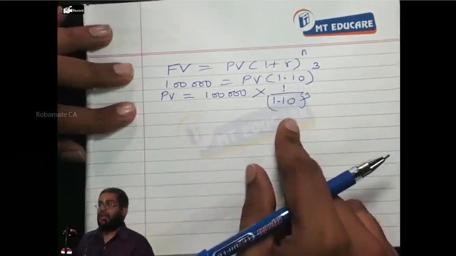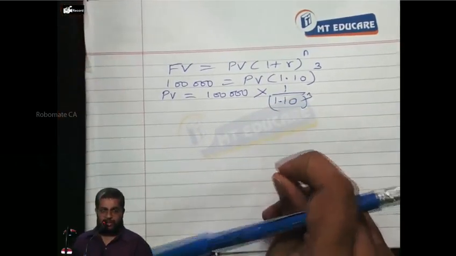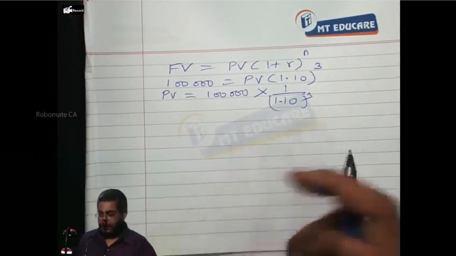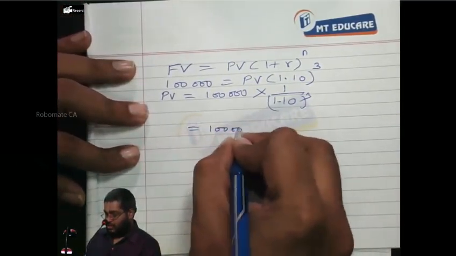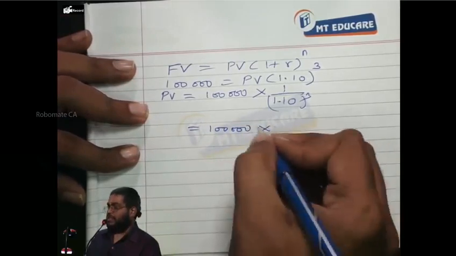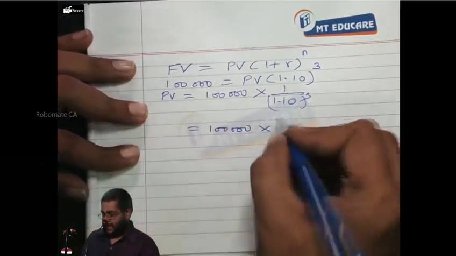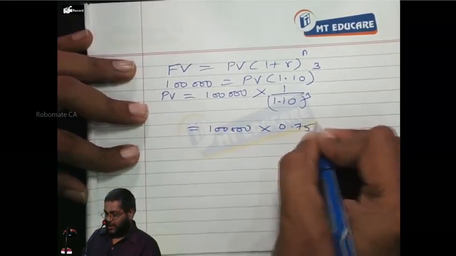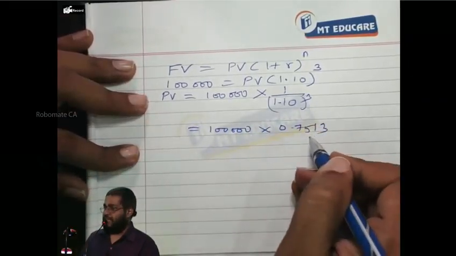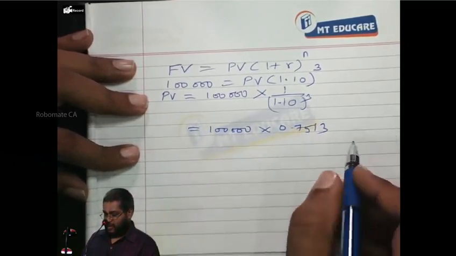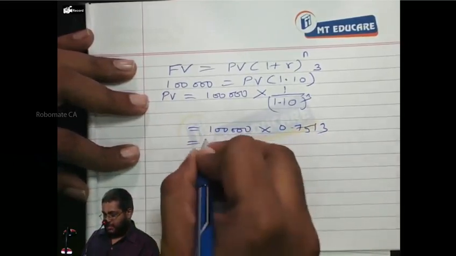Are you following or not? If you take the calculator, what is the number here? 1 by 1.10 power 3 gives you 0.7513. 1 lakh into 0.7513 is equal to how much rupees?